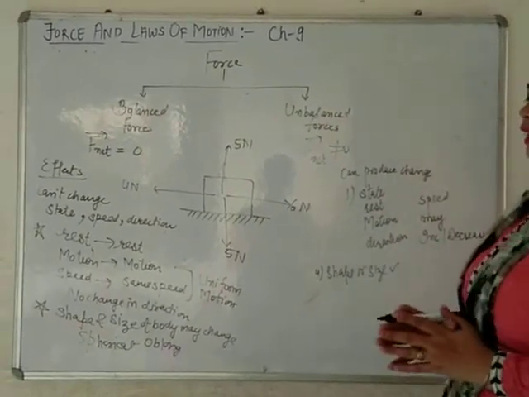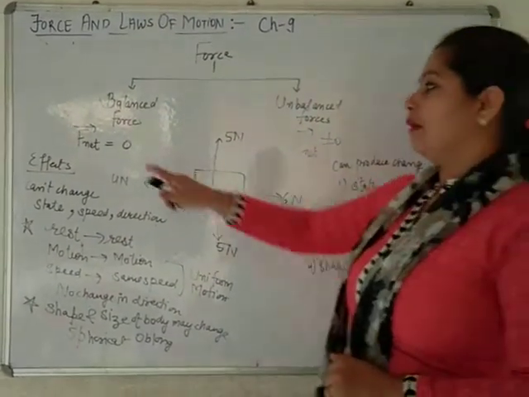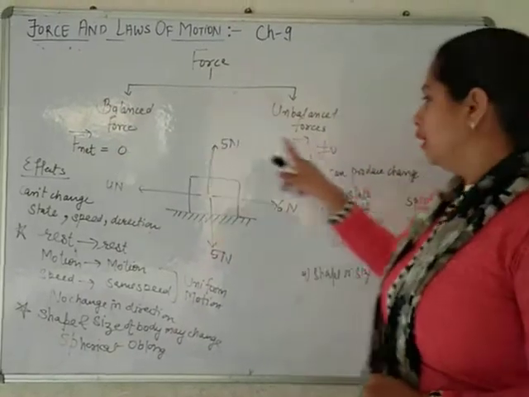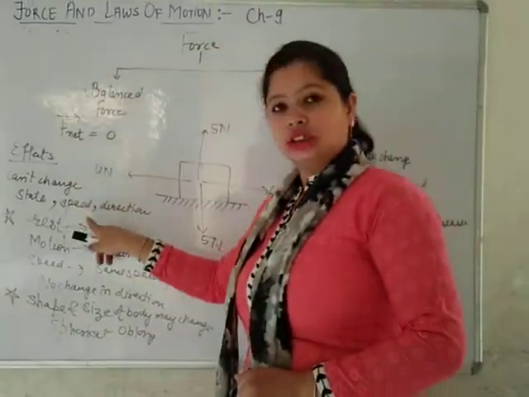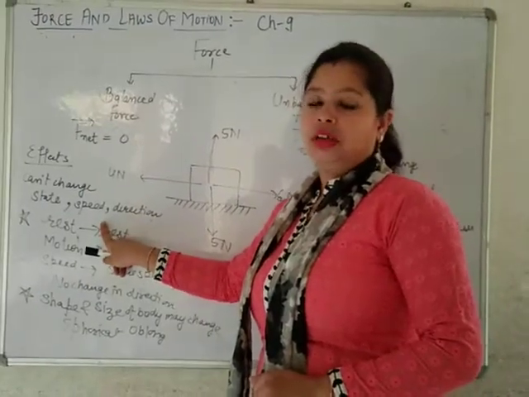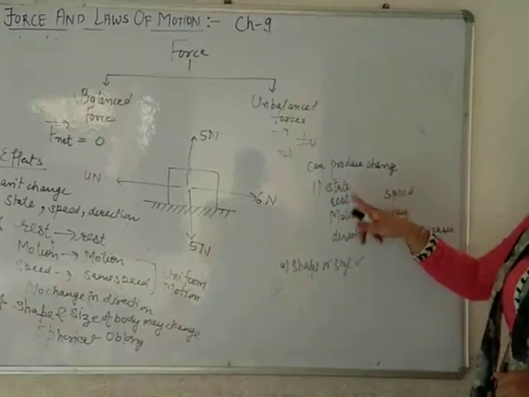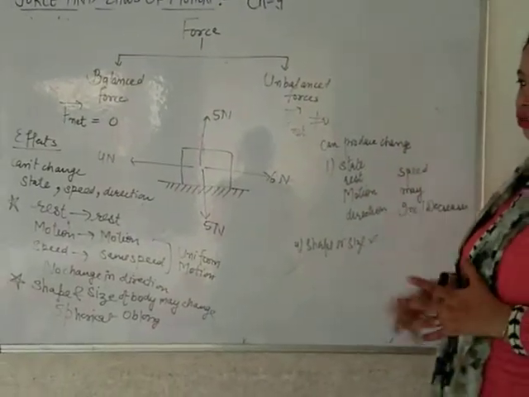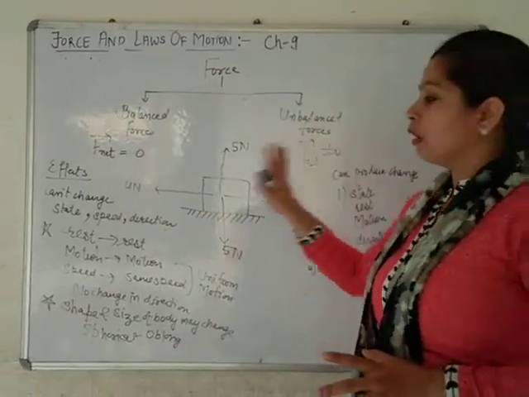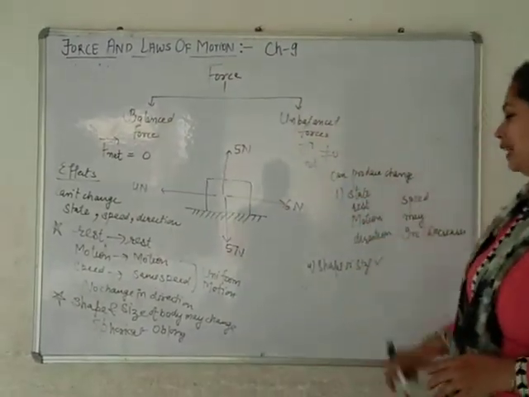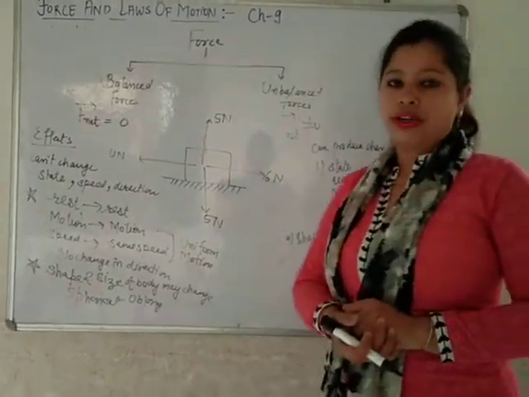So what are the differences that you observe in these two types of forces? Number one, net force 0, net force not 0. Balanced force can't produce change in state, speed or direction, but unbalanced force can produce change in state, speed and direction also. What is the similarity between these two types of forces? Both the forces can change the shape or size of a body.